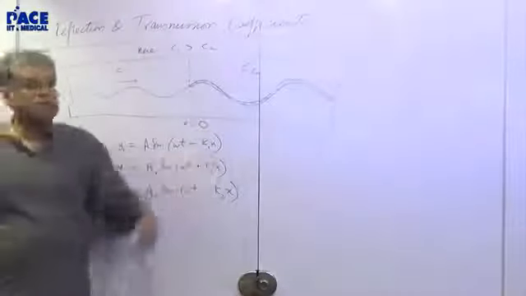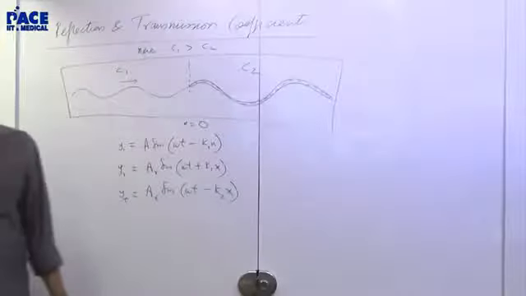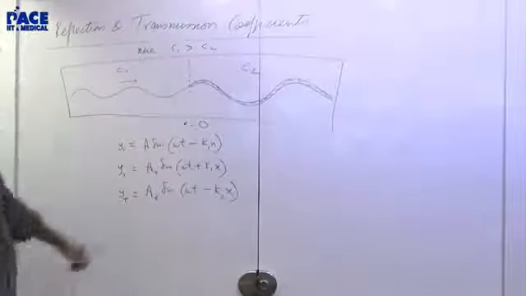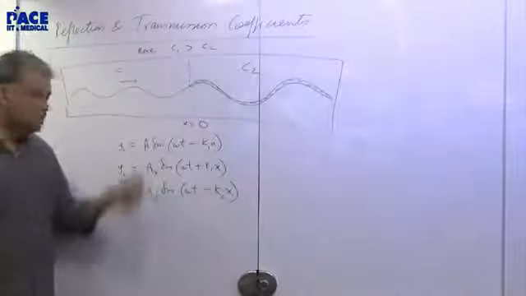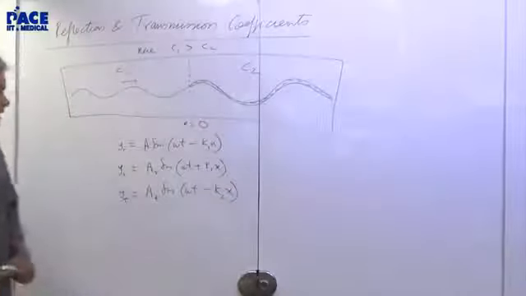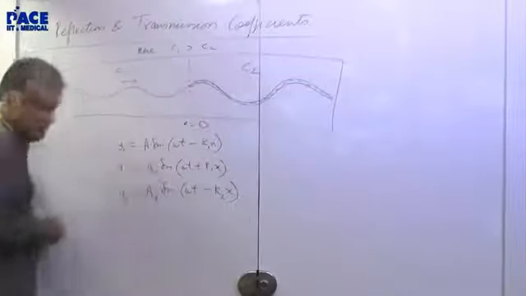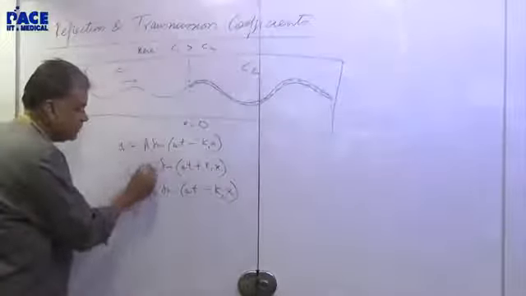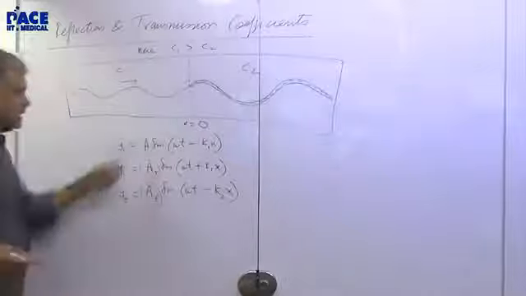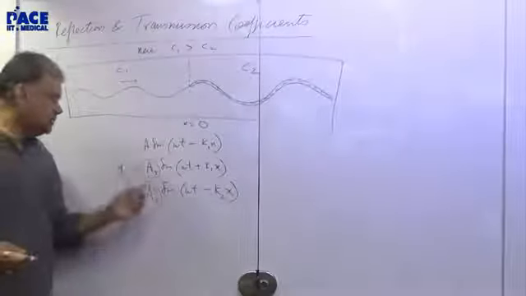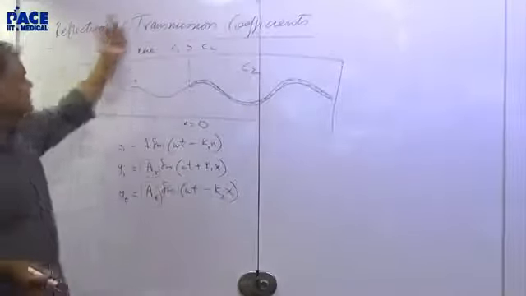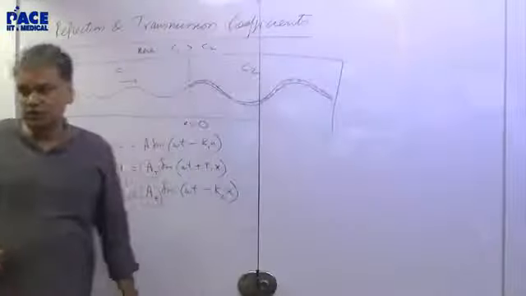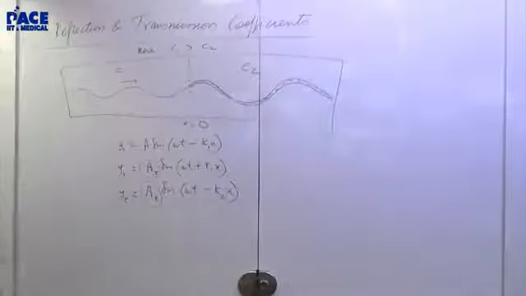The medium has changed, the wavelength has changed, therefore k, which is 2 pi by lambda, has changed. So this is the incident wave, reflected wave, transmitted wave. We are trying to find what is AR and what is AT in terms of A. What do I multiply A with to get AR? What do I multiply A with to get AT? That is what is called the reflection and transmission coefficients. So we will find out what this is.